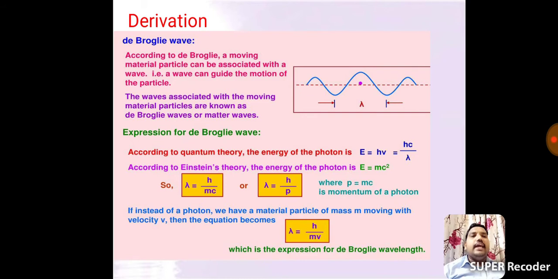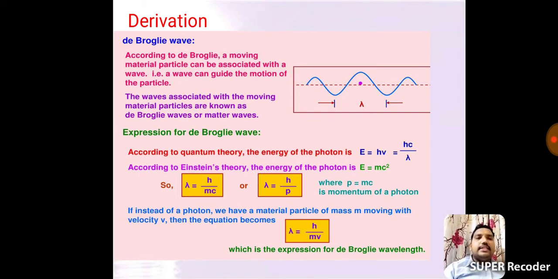Next, Planck's quantum theory equation, E equals h nu, where nu is c by lambda. In these two, E is the common term. So mc square equals h c by lambda. Finally we get lambda equals h by mc.